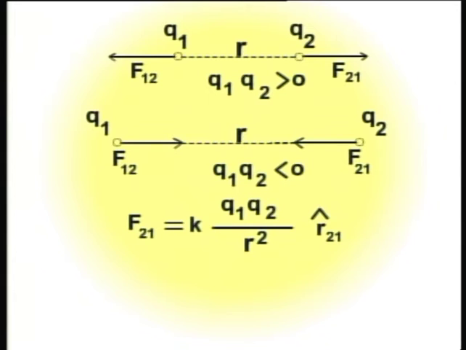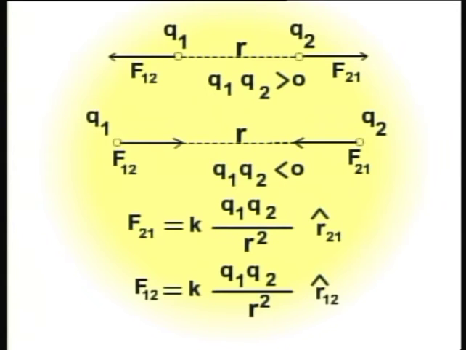The force on 2 due to 1, F21, is equal to K Q1 Q2 upon R square R21 with cap, where R21 is the unit vector pointing in the direction from 1 to 2, and the force on 1 due to 2, written as F12, is equal to K Q1 Q2 upon R square R12 with cap. Here unit vector R12 is pointing from 2 to 1.